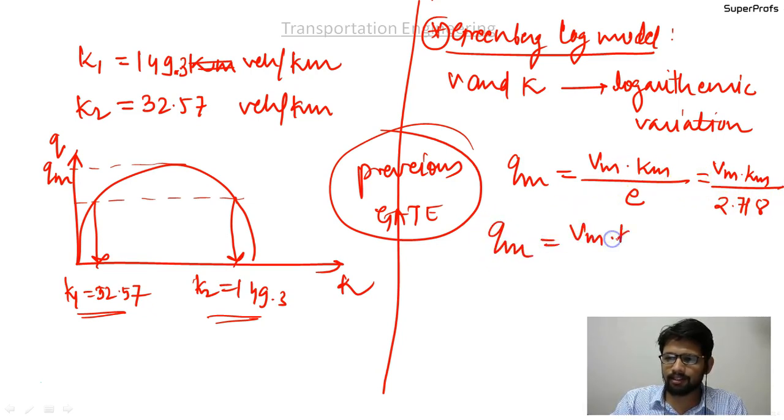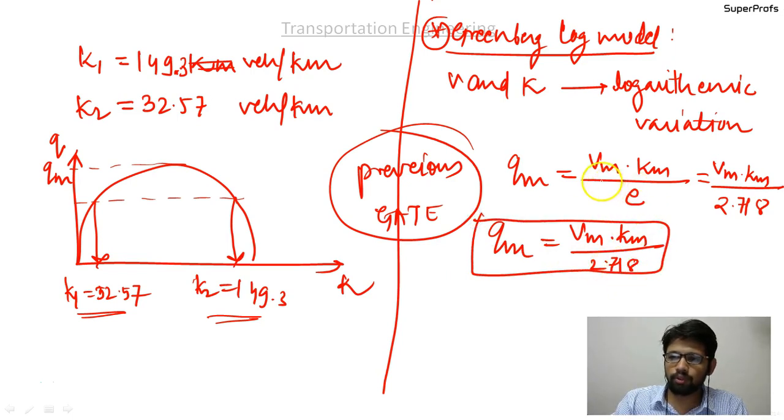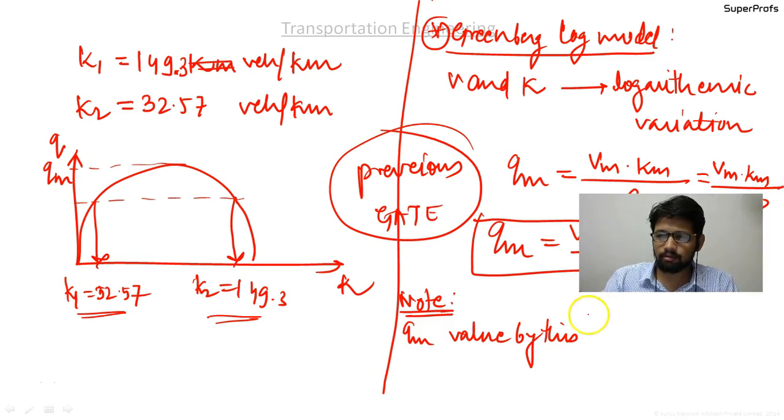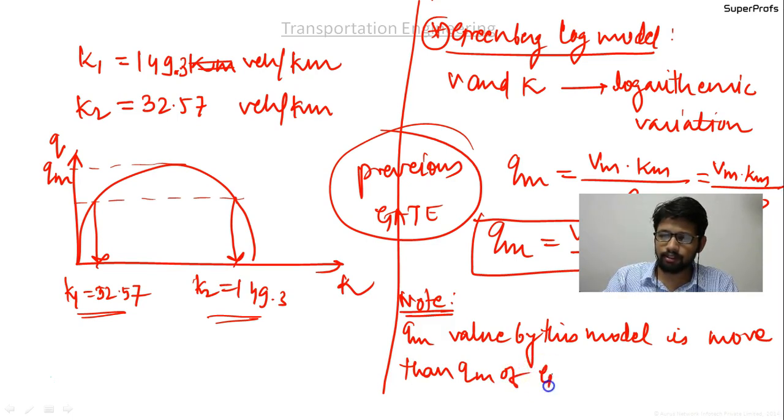It is very rarely asked, a rare chance of asking, but you should know what the Greenberg log model is. So in place of 2 in each of the places, it is replaced by e. And please note that the Qm value by this model is more than Qm of Greenshield's model.